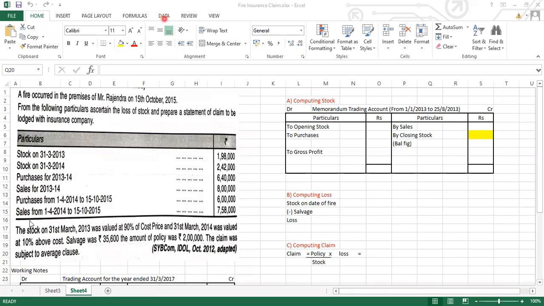Now next one. The stock on 31st March 2013 was valued at 90% of the cost price. अब देखो जो भी ओपनिंग स्टॉक है, the stock on 31st March 2013, it means they are talking about, मैंने अभी बताया 13 का क्लोजिंग बिकम्स 14th के लिए ओपनिंग. So it is valid at 90% of the cost price. और हम हमेशा कितना परसेंट we write down over your 100%, पर ये सिर्फ 90% पर वैल्यू किया है. तो we need to first do the calculation part and then only we can write down the amounts.